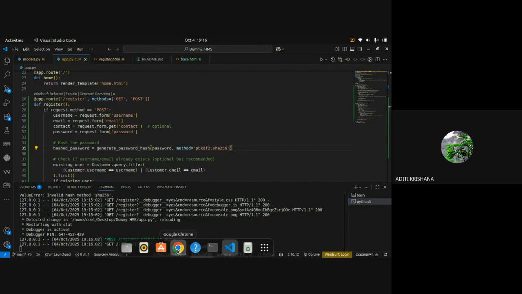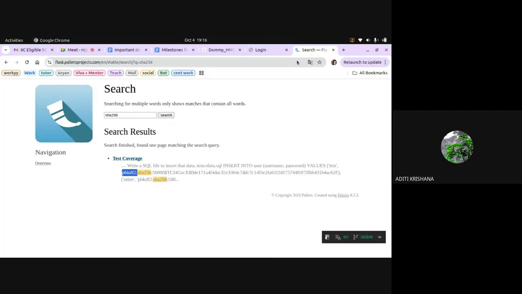So you can see right now in front of you how I debugged. I directly went to the Flask documentation and searched for this, because I knew that the documentation has the latest code, the latest method for saving the password in hashed form.